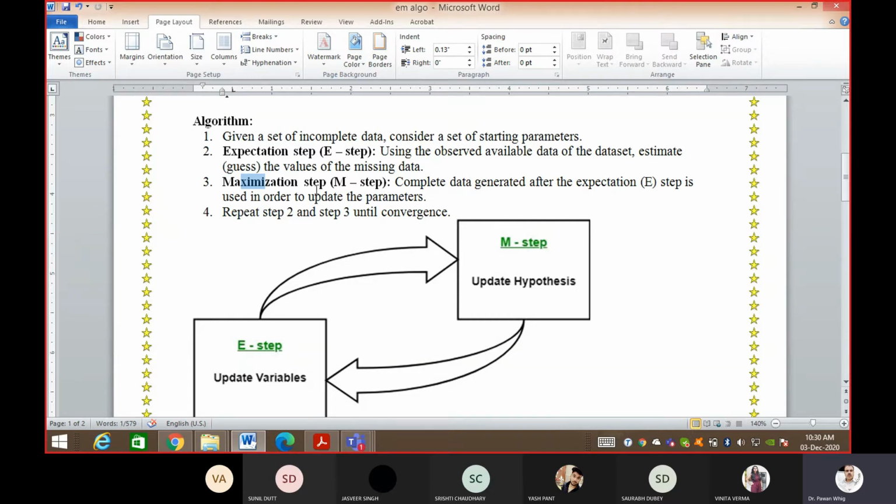So at the end, what will happen by doing this maximization step? Step by step it will increase towards the expected value, meaning it comes close to my expected value.